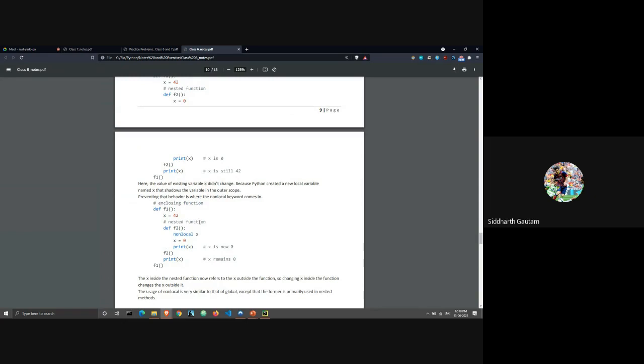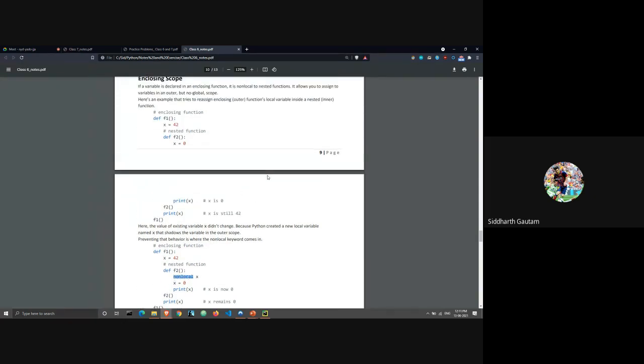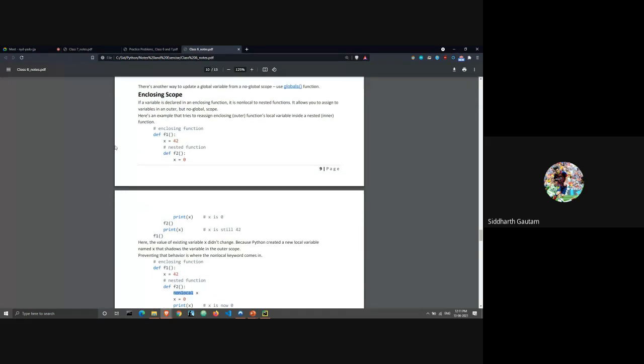For the enclosing scope, we're using the keyword nonlocal, and the use case of enclosing scope is very rare. There are not many instances where you will need to use it. Since we studied functions yesterday, I don't think there has been enough time for you to practice them. In one day, you cannot learn everything about how functions work and interact. So for now, I'm going to skip enclosing scope.